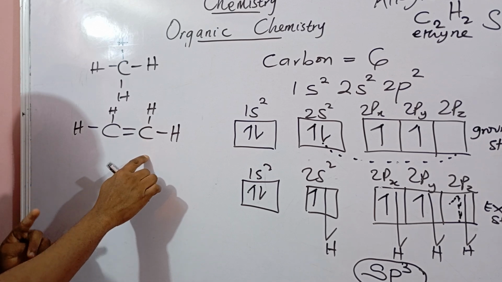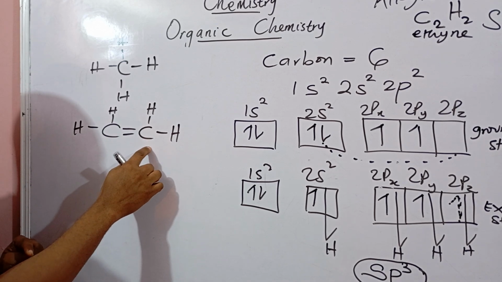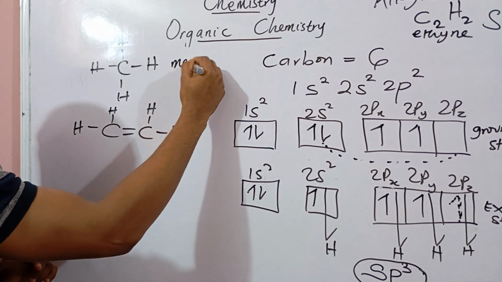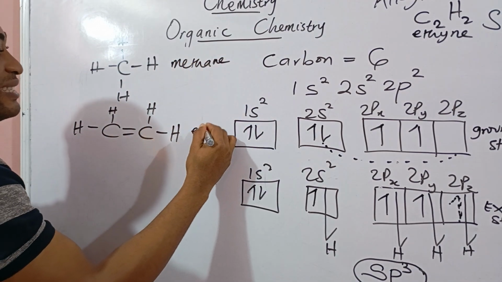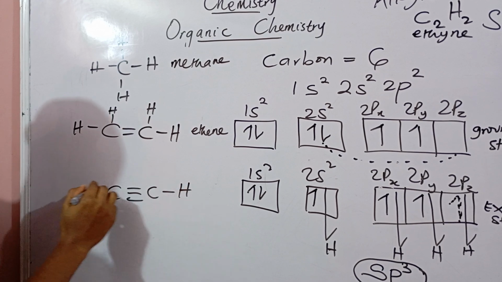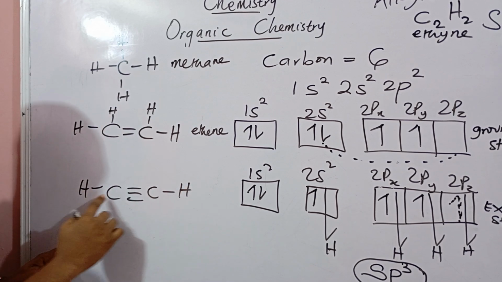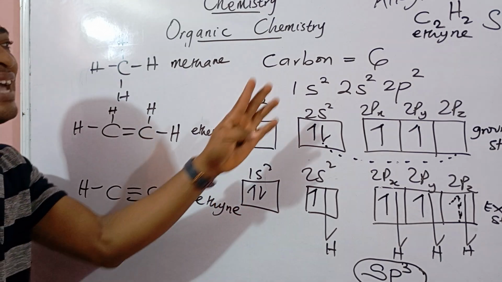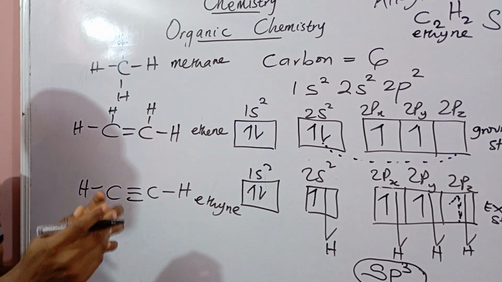If you put another one here, that means this carbon is in excess. You can't have 5 bonds on a carbon. So this is methane, the first member. This is ethene, the first member. And this is ethyne. Can you see that? 3, 4. Complete. This is my ethyne.